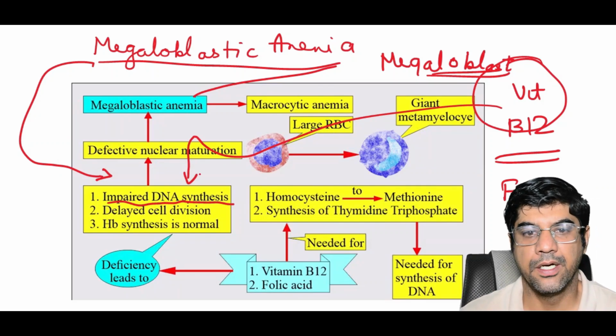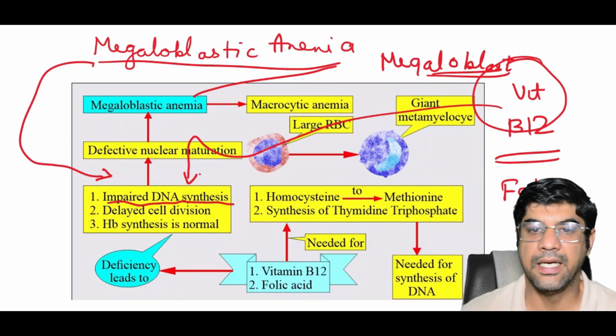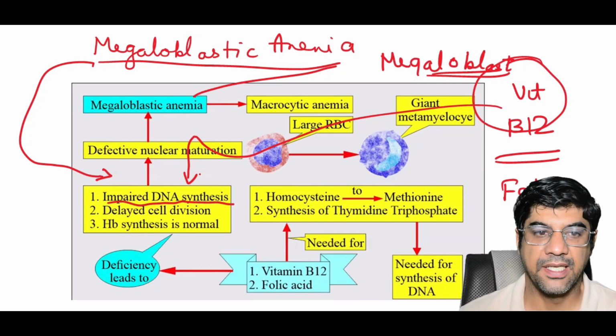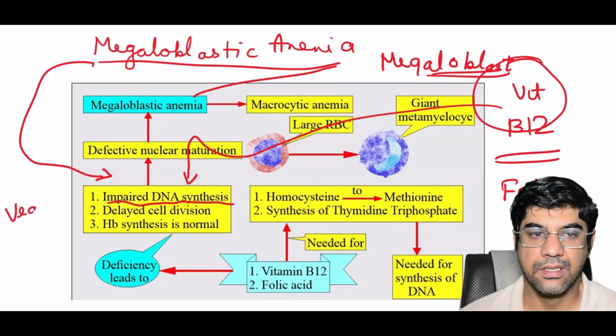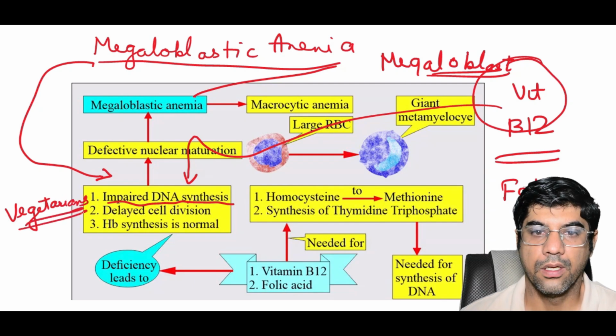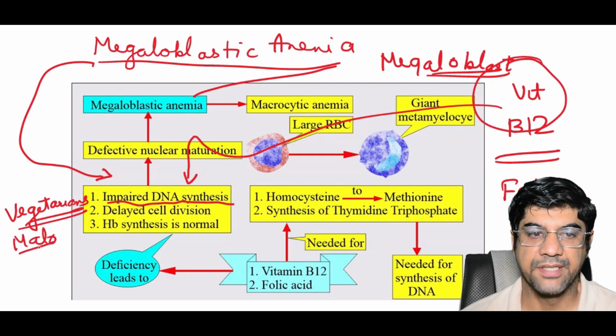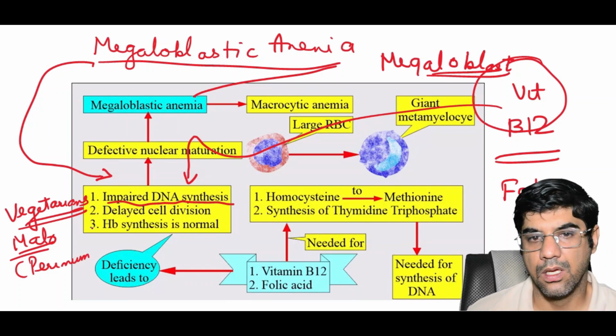Deficiency can occur due to insufficient dietary intake, and it is especially seen in vegetarian people, or there could be malabsorption like pernicious anemia or other causes.